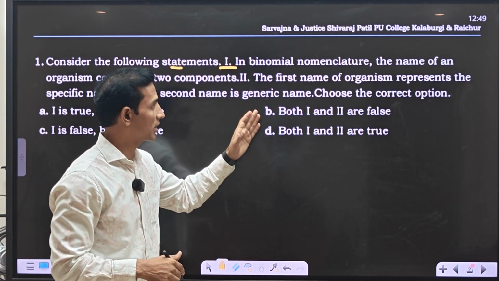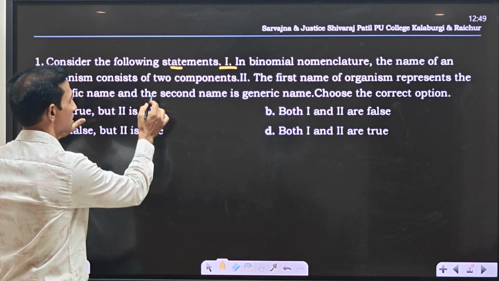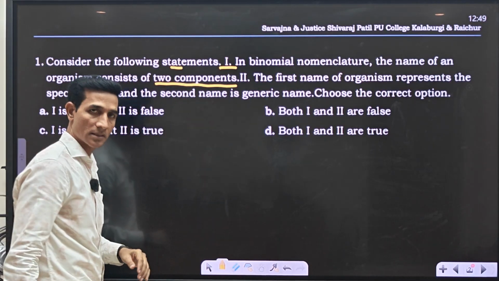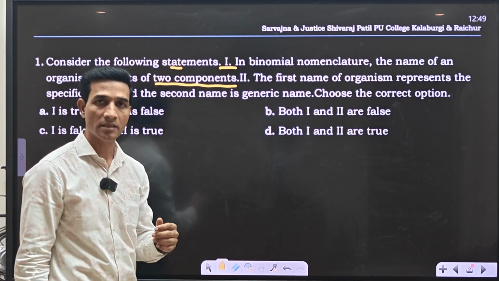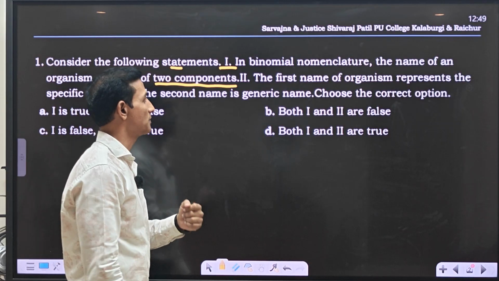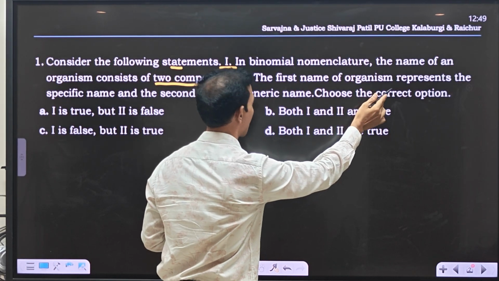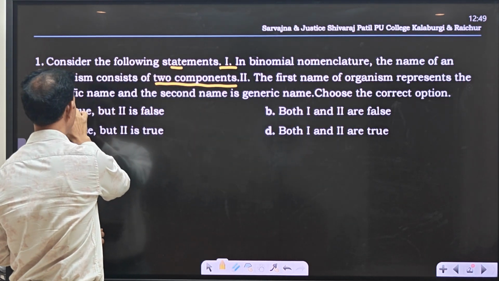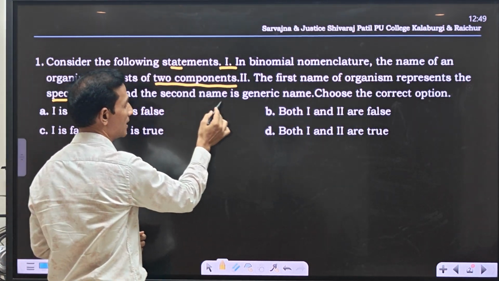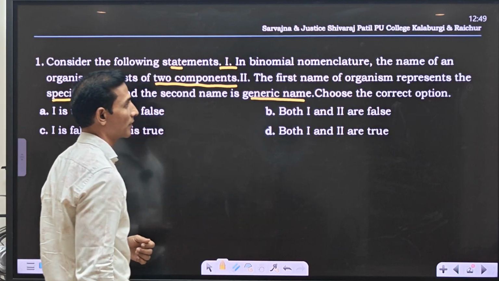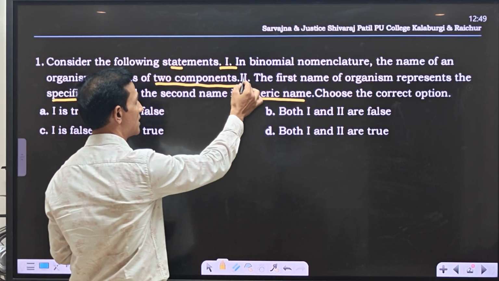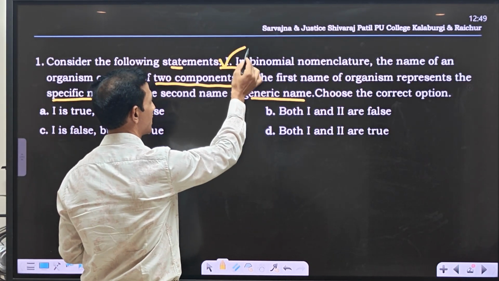Yes, it is correct. One is called generic and the other one is specific. Statement number 2: the first name of the organism represents the specific name and the second the generic name. So here statement 2 is wrong and 1 is correct.